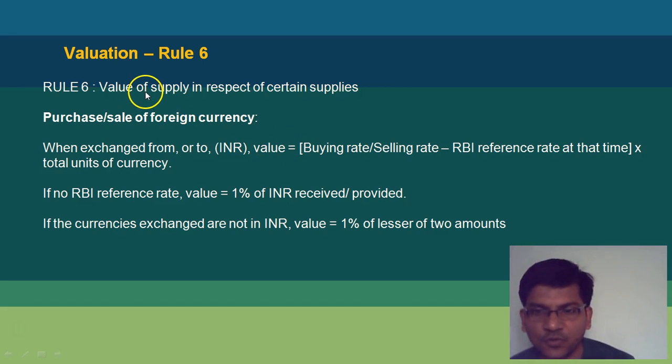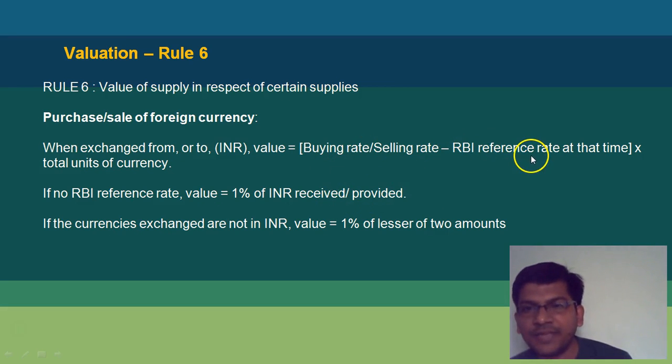Rule 6 goes for a specific situation where you are buying or selling foreign currency. So in that case, what will be the value? It will be your buying rate, let's say 66 for the dollar, minus the RBI reference rate which is 65. So it is 1 into $1 lakh. So the valuation of the transaction will be rupees 1 lakh.